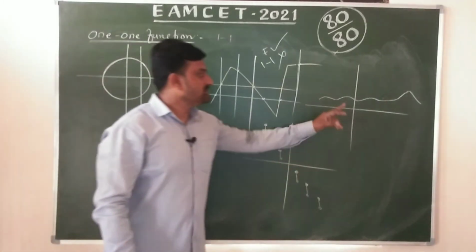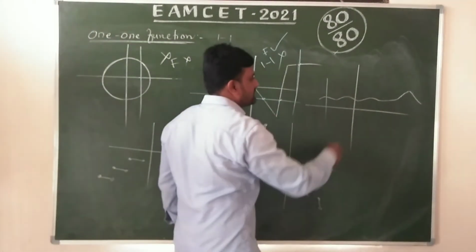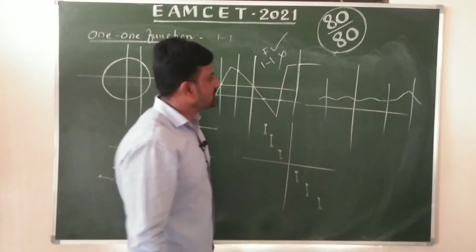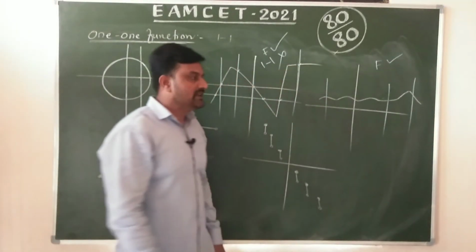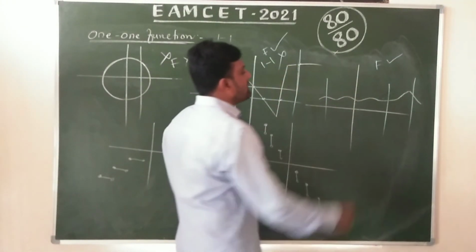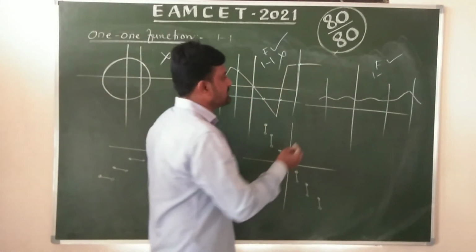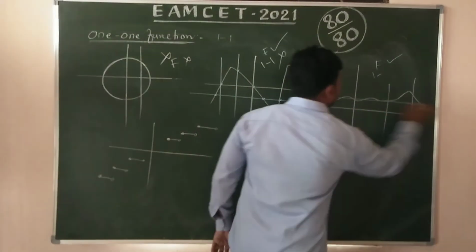Okay, now here, take vertical lines. Now it is a function, definitely. It meets at most 1 point only. For one-one, let's observe, we can draw a line parallel to the x-axis like this.